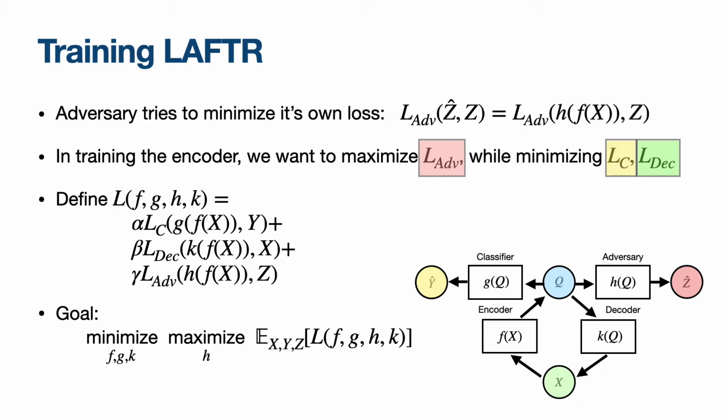We make this definition more rigorous in the next two bullet points, where we have a loss function composed of three terms: the loss of the classifier, decoder, and adversary. And our goal is to maximize the expected loss over h, which is the adversary, while at the same time minimizing the expected loss of f, g, and k, which are the encoder, classifier, and decoder respectively.